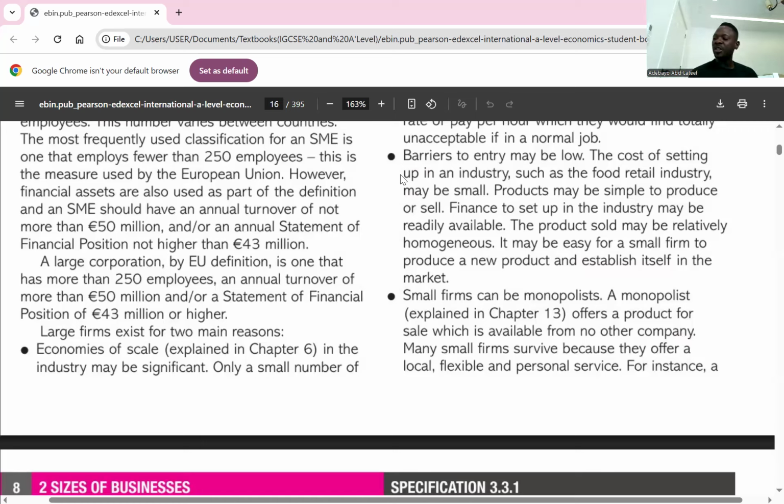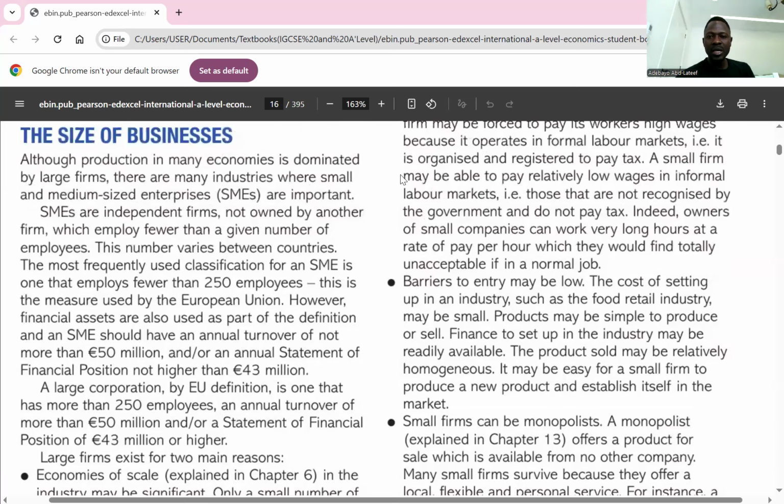So a large corporation is one that has more than 250 employees and an annual turnover of more than 50 million and a statement of financial position of 43 million or higher. So the opposite of an SME should be a large business or a large corporation. They have a high number of employees, more than 250, high turnover, more than 50 million, and more than 43 million in terms of the worth of the business. I think the point is clear there. Great.